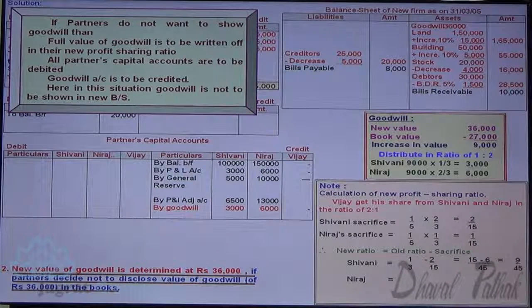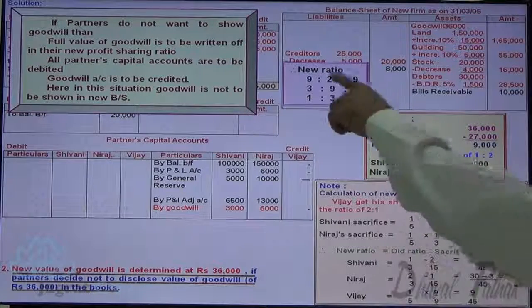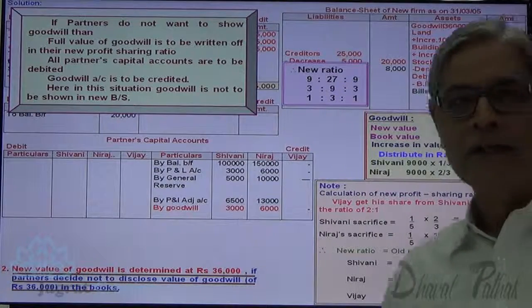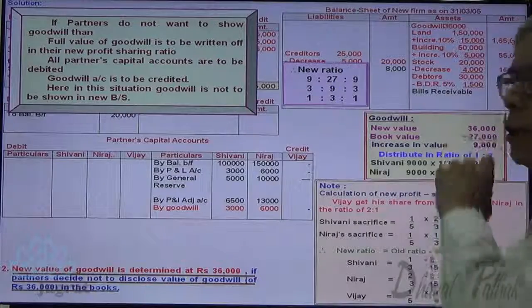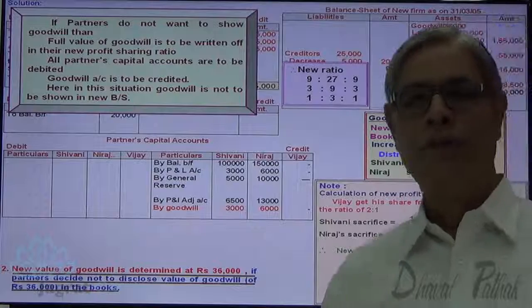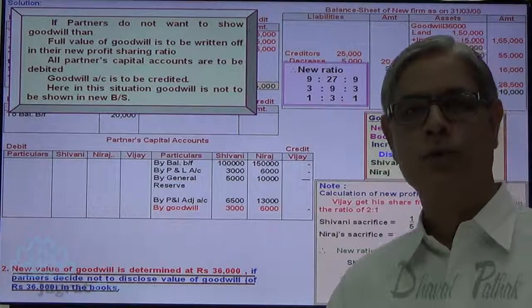New share of Neeraj: 2/3 minus 1/15 share sacrificed. That amounts to 30 minus 3, 27/45. And the share of Vijay is 1/5, which if you make it 45, is 9/45. So the new profit sharing ratio is 9:27:9, or if you divide it by 3, 3:9:3, or reduced further, 1:3:1. So the new profit sharing ratio is 1:3:1.